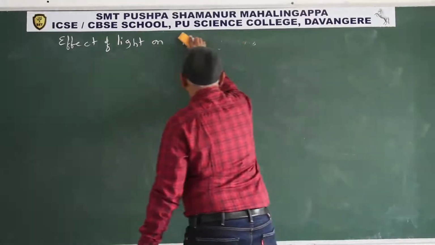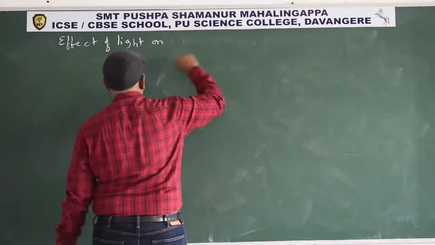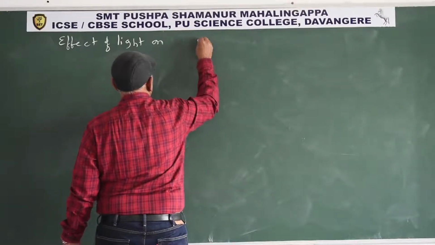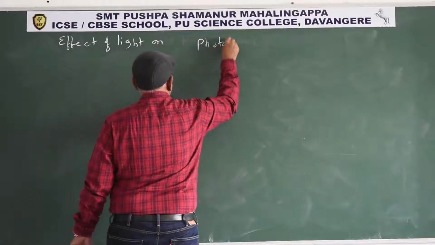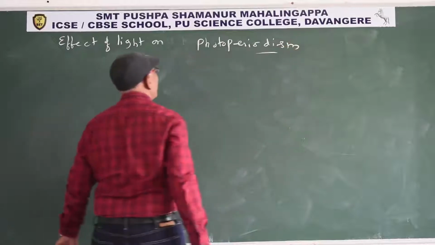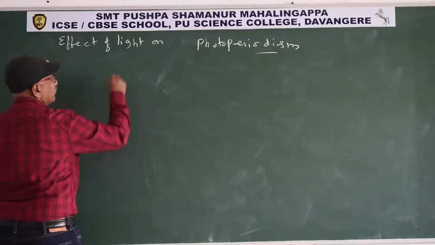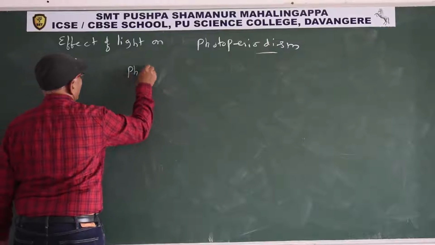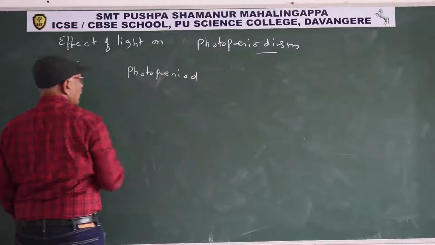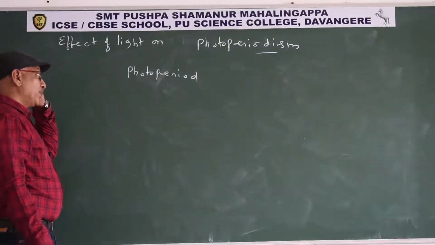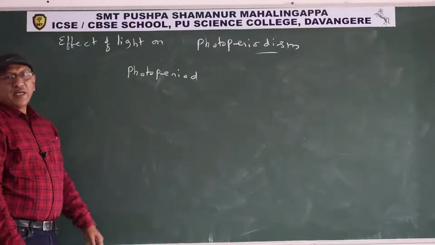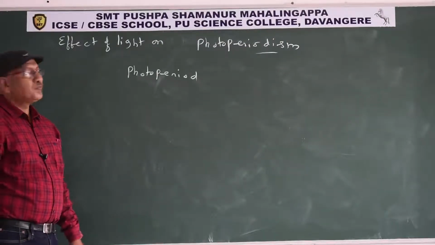The effect of light on photoperiodism. What is photoperiod? Available daylight. Available daylight is known as photoperiod.